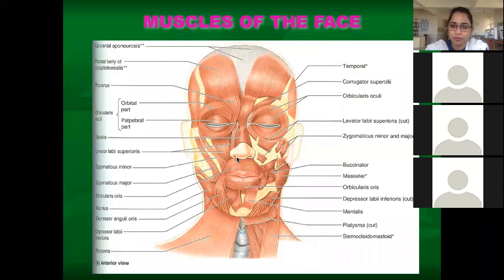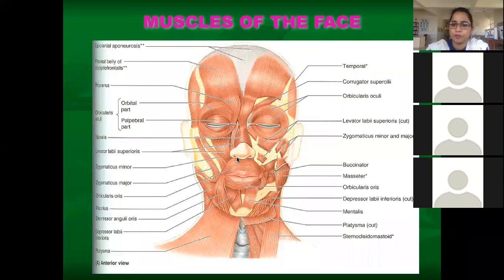So there are 10 muscles around the oral cavity, starting from the upper lip: levator labii superioris alaeque nasi. It elevates the upper lip and nasolabial fold. Then there is levator labii superioris. It elevates the upper lip. Then the third one is zygomaticus minor, and the fourth one is zygomaticus major.